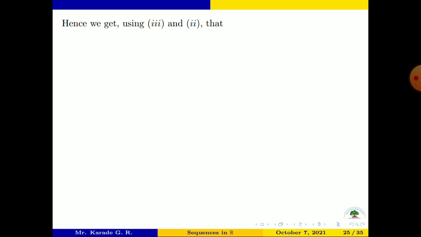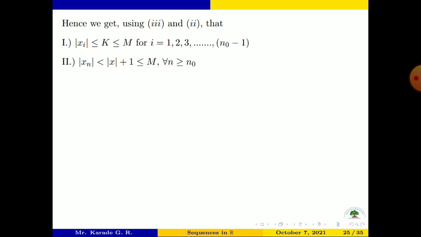Therefore, M ≥ k and M ≥ |x| + 1. So using the third and second, we get the first inequality: |x_i| ≤ k and k ≤ M for all i = 1, 2, 3 up to n₀ − 1. And the second is |x_n| < |x| + 1, which is also ≤ M for all n ≥ n₀.